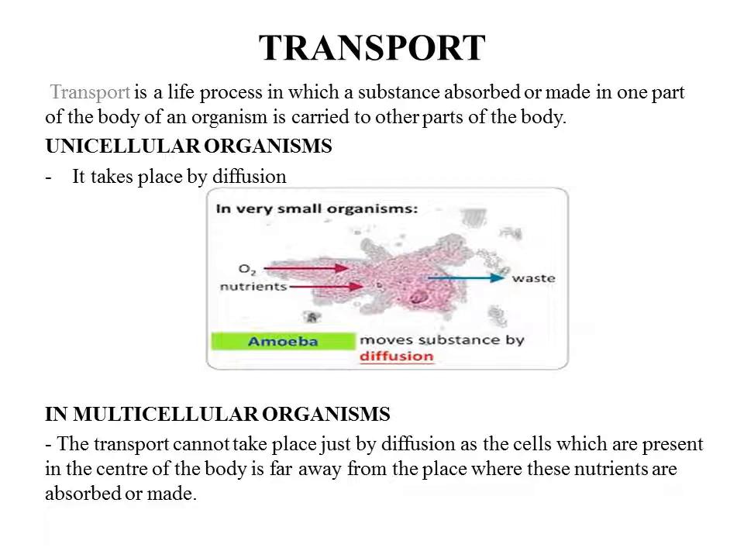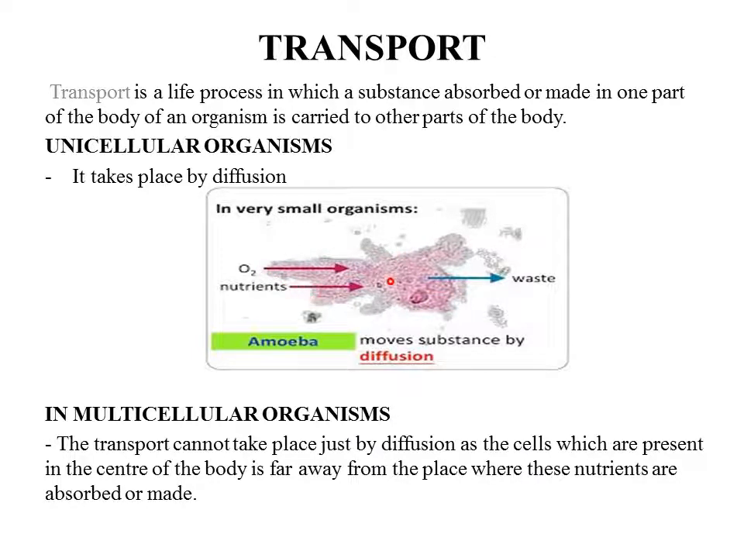So before we go deep into plants and others, let's talk about how transport takes place in unicellular organisms. In a unicellular organism, I'll take the most common example, that is amoeba, it takes place by diffusion. Now diffusion is possible in the case of a unicellular organism because it's just made up of one cell.